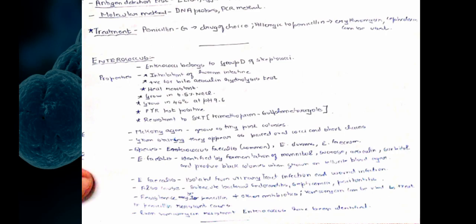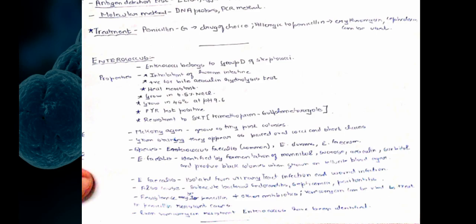In MacConkey agar, they grow as tiny pink colonies, and in gram staining they appear as paired oval cocci which have short chains. The species are Enterococcus faecalis, Enterococcus durans, and Enterococcus faecium, in which Enterococcus faecalis is the most common one, and it is identified by fermentation of mannitol, sucrose, esculin, and sorbitol, and produces black colonies when grown on tellurite blood agar. E. faecalis is isolated from urinary tract infections and wound infections. Also, they cause subacute bacterial endocarditis, septicemia, and periodontitis.